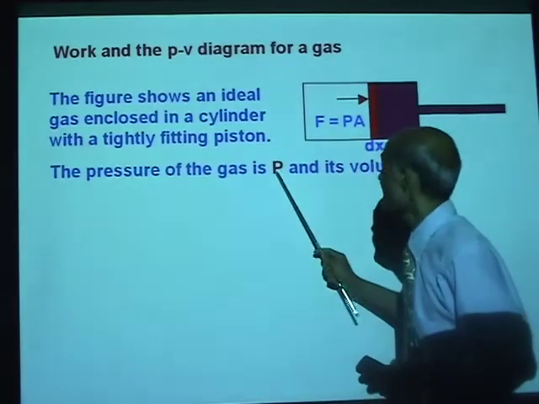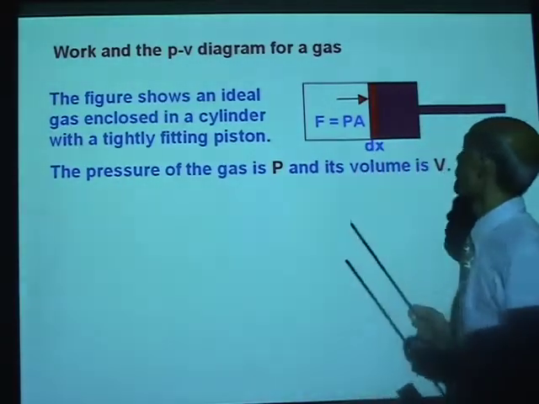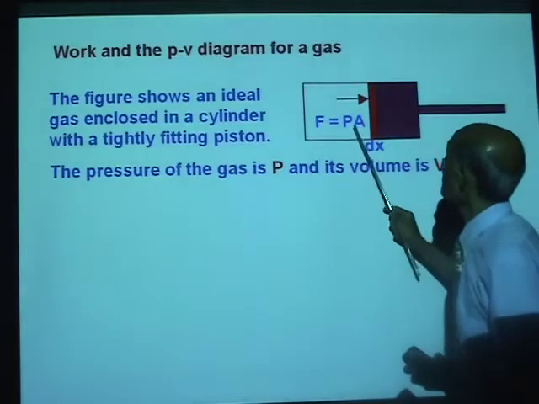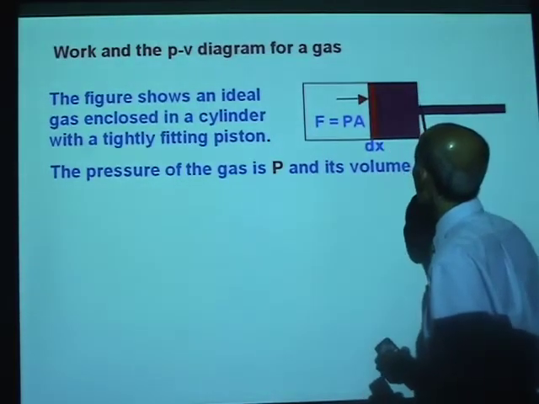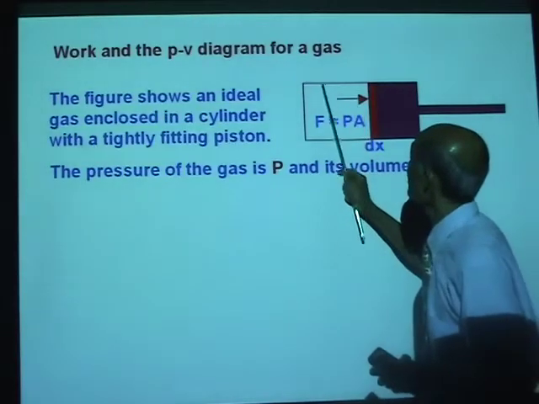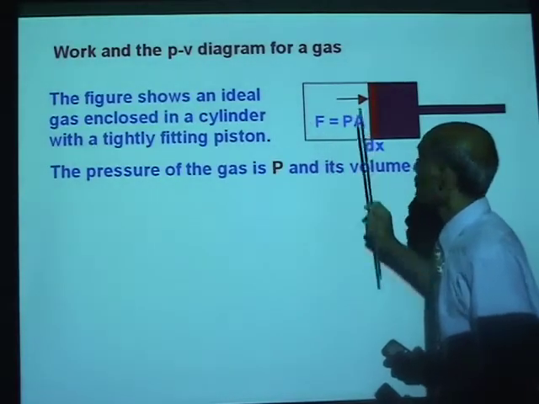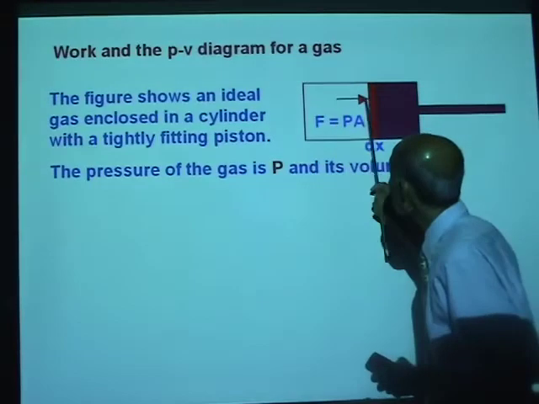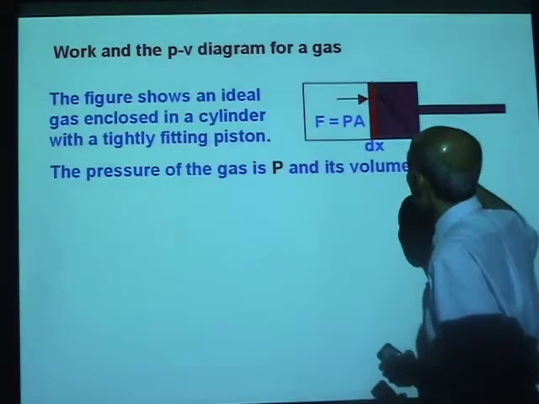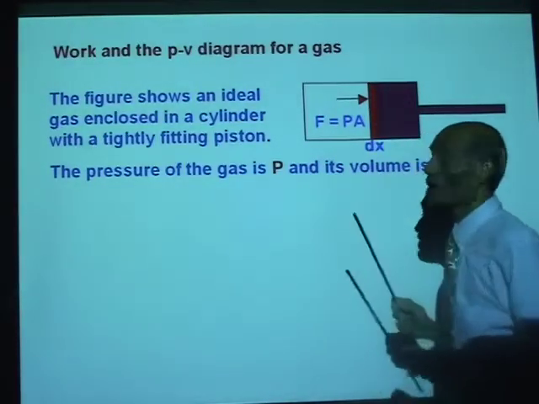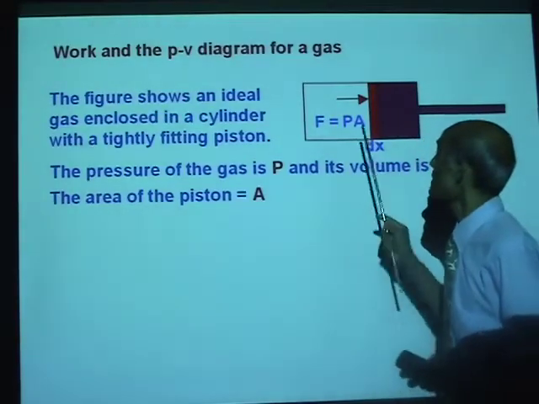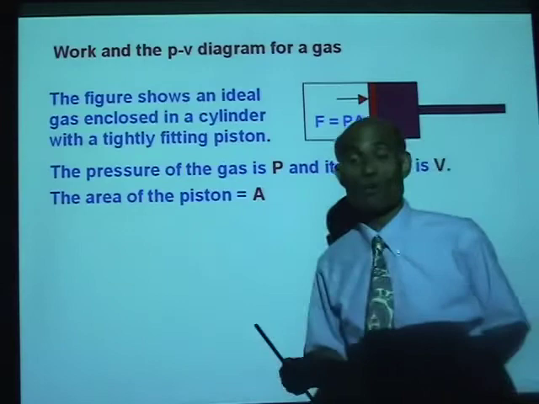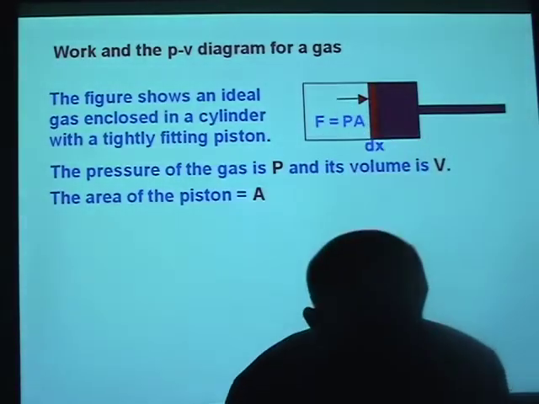The pressure of the gas is P and its volume is V. Now this is the gas enclosed. This colored part is the piston. And the gas applies a pressure P on the piston. Now, if A is the area of the piston, tell me what is the force acting on the piston.